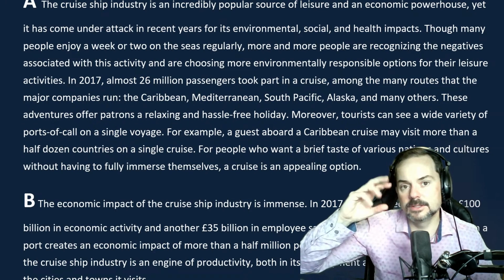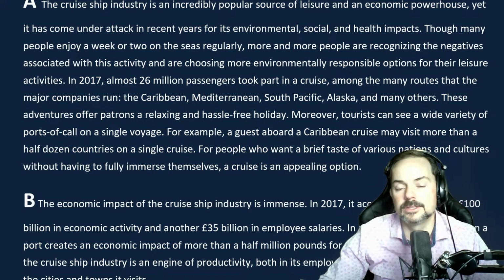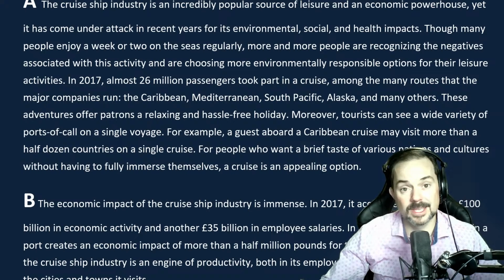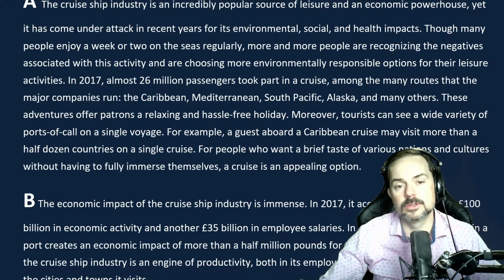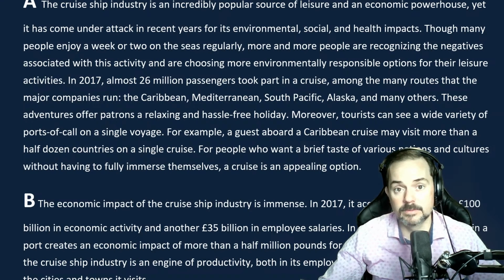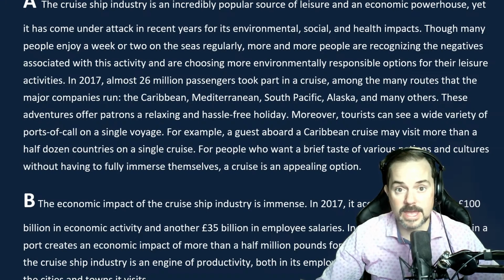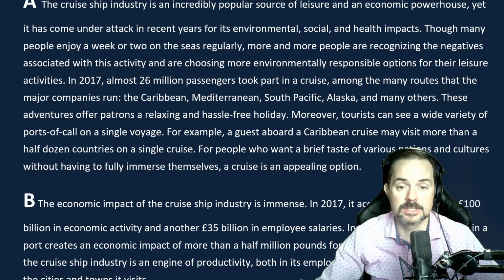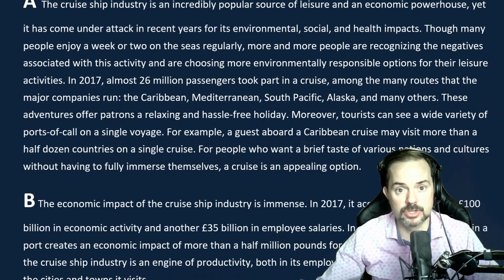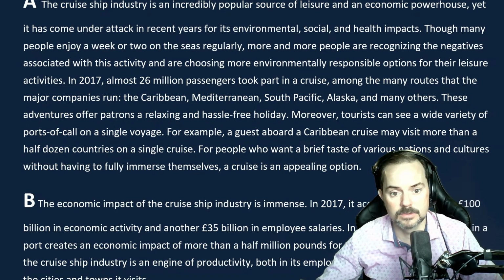Then I can connect this and realize that what the introduction is saying, in a simple, concise way, is that the cruise ship industry has some very clear positive and negative impacts for humans and nature. That's basically what it's saying.